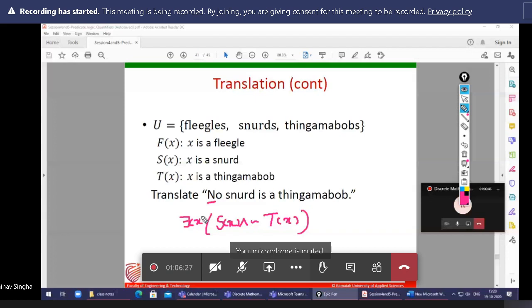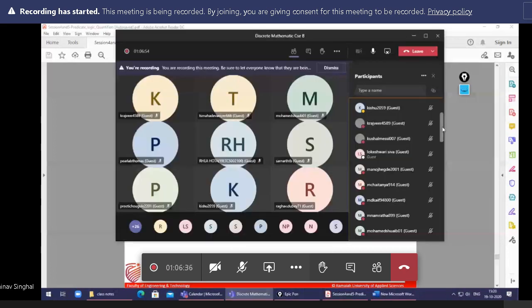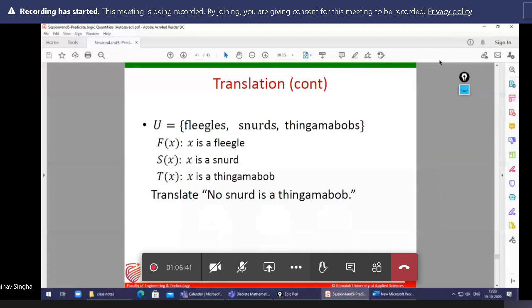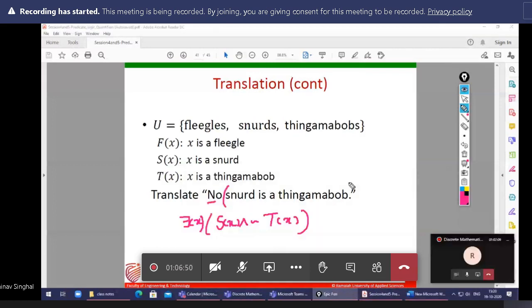I don't think so. What's your name? Raghav Dubey. Okay, Raghav Dubey, so know what is written here. No snard is a thingamabob. So it means none of the snards are thingamabob, but how can you choose there exists? Sir, not all students are snards.